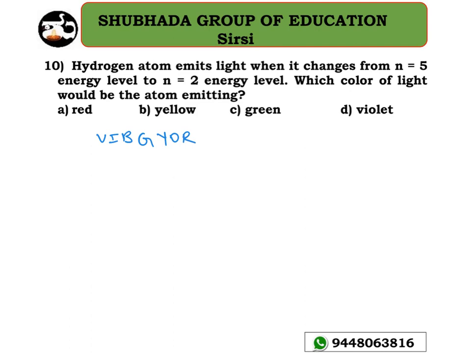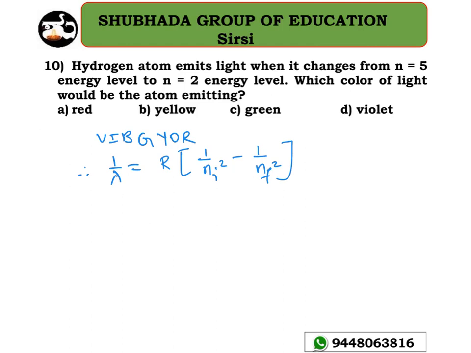So let me take 1 divided by lambda. Let me calculate the value of lambda first of all. Lambda equal to R into 1 divided by n initial square minus 1 divided by n final square. However you can take it, no problem here. The Rydberg constant is 1.097 into 10 to the power of 7 per meter.